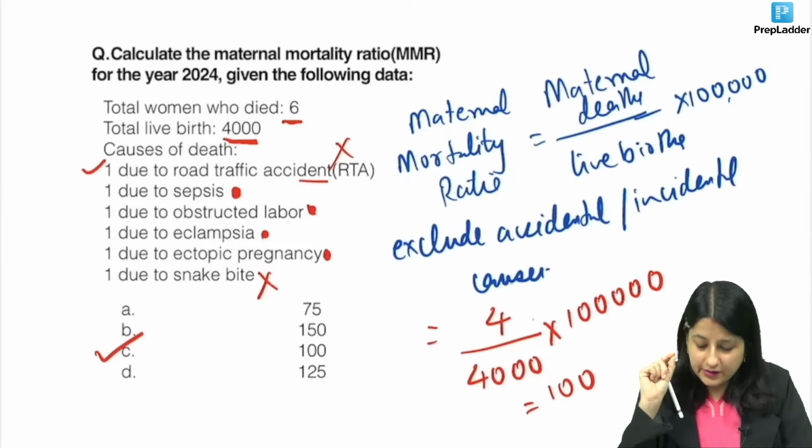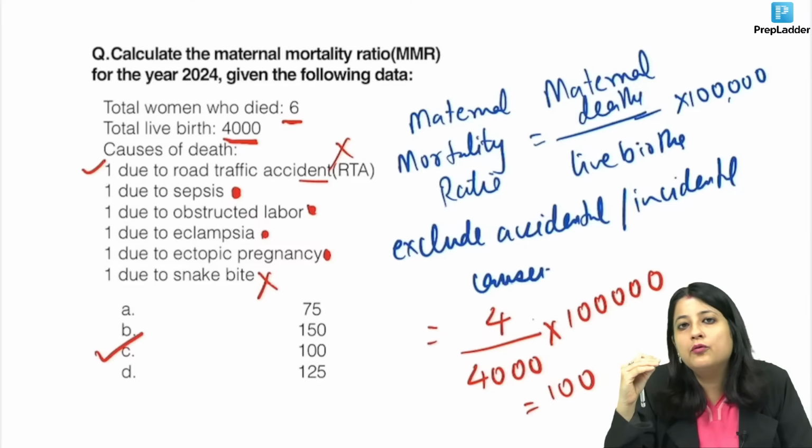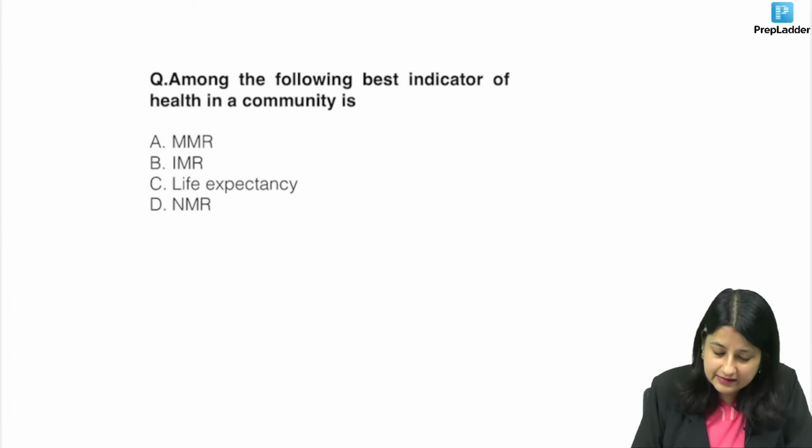One more point over here to be noted. If it was rate, what would have been your denominator? Women in reproductive age group. So just a point to be noted: exclude accidental incidental causes.